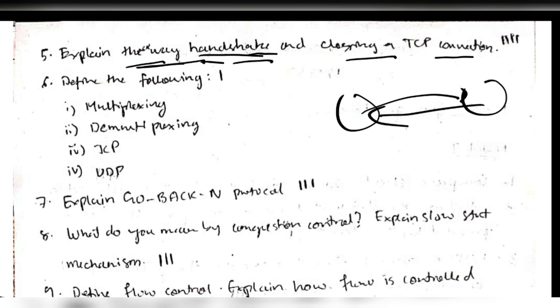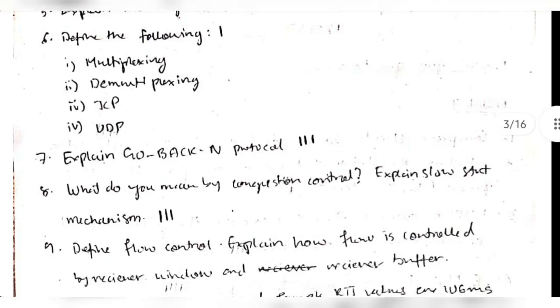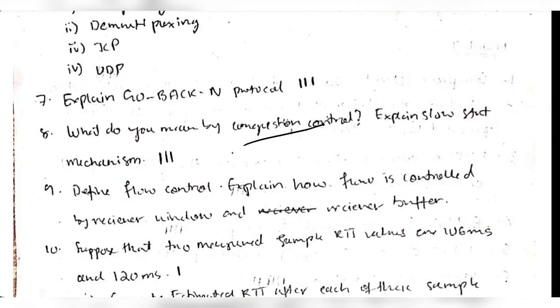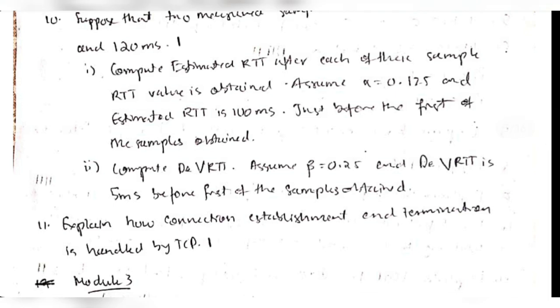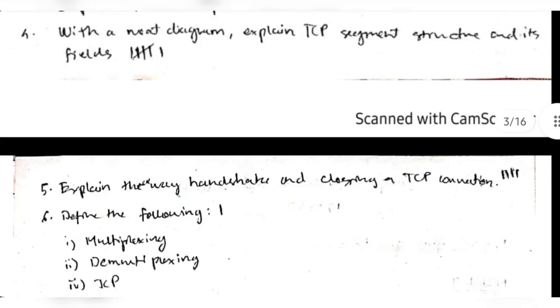And a few topics like the definitions of multiplexing, demultiplexing, TCP and UDP, Go-Back-N protocol, congestion control, flow control. These are the topics which are not repeated much, but are still comparatively more important than other topics. Also, how exactly the connection is established and terminated in TCP. Before going for the exam, make sure you solve each of these questions.